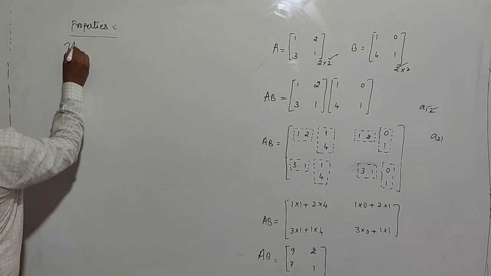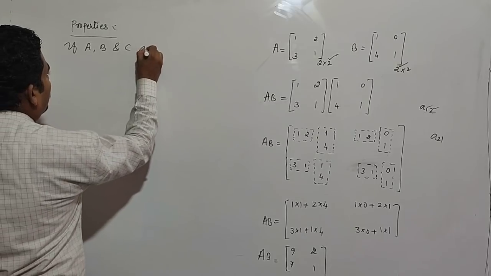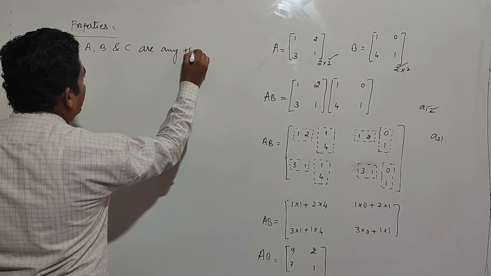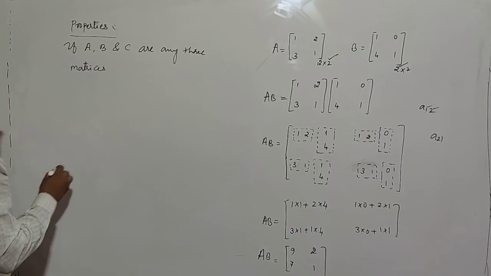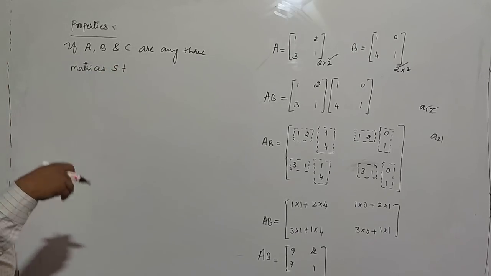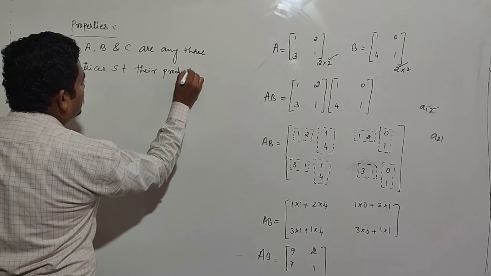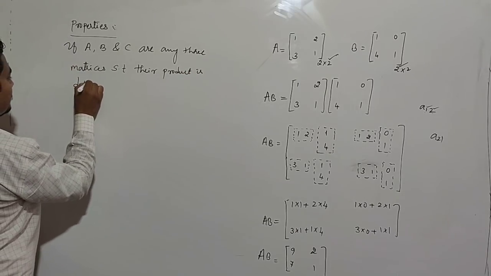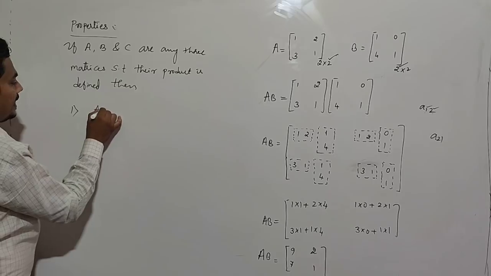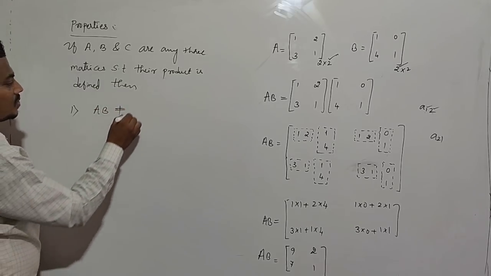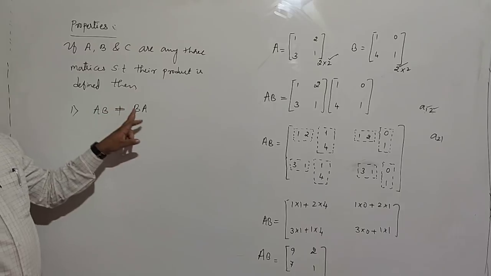If A, B and C are any three matrices such that their product is defined, then the first property is that A into B is not equal to B into A in general. For all matrices, AB need not be equal to BA.